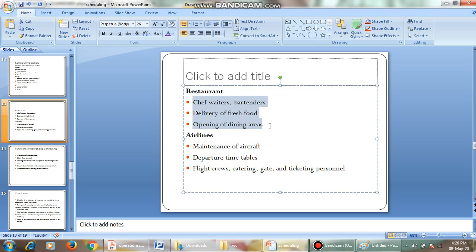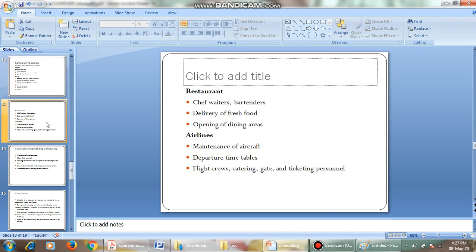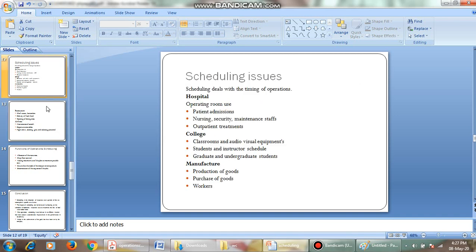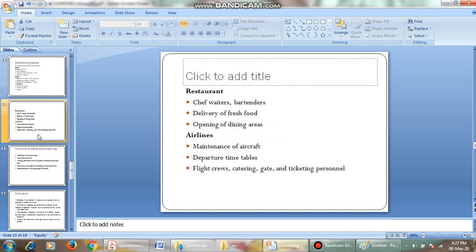Delivery of fresh food, opening of dining area, and in case of airlines also, maintenance of aircraft, departure timetables, flight crews, catering, gate, ticket collecting. That is what I want to say: in every operation, it may be in a hospital, a college, an airline, a restaurant, or a manufacturing sector, or anything, we have some issues based on its operations. These issues have to be planned and scheduled to reach our objective.